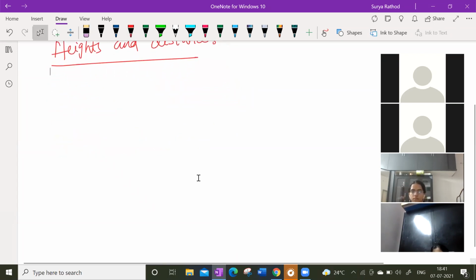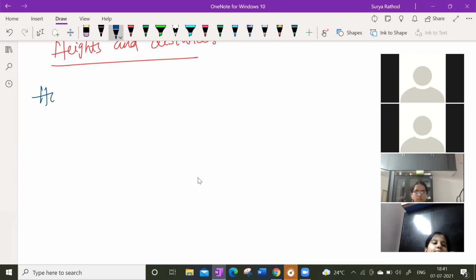Look at this. First we'll talk about horizontal level, line of sight.